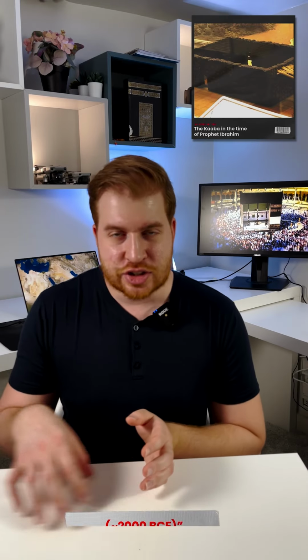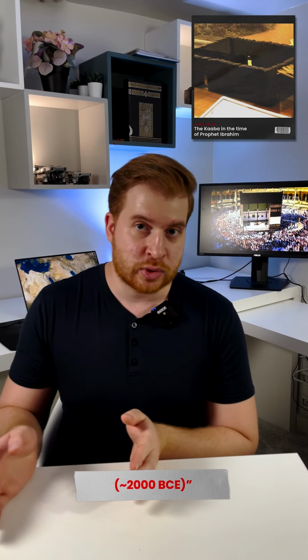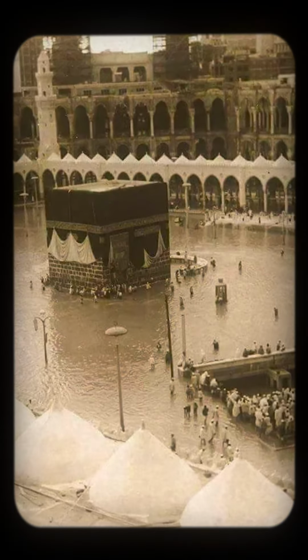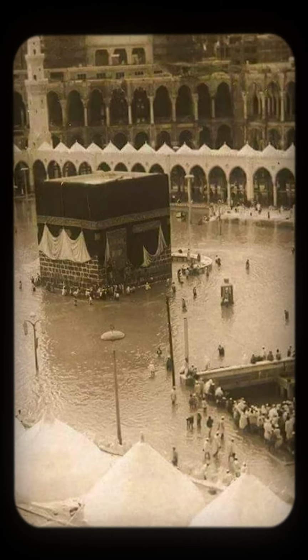The Kaaba is probably the most famous cube in the world, but did you know that the Kaaba actually used to be a rectangle? You see, when Ibrahim originally designed the Kaaba, he built it out of wood and stones and without a roof. And over hundreds of years, the building was damaged and decayed. And during the time of the Quraysh, about 5 years before the Prophet, peace be upon him, became a prophet, there was a flood that happened in Mecca that damaged the Kaaba to the point where it needed to be